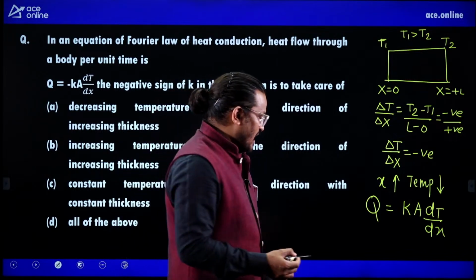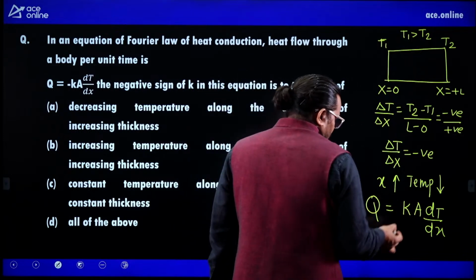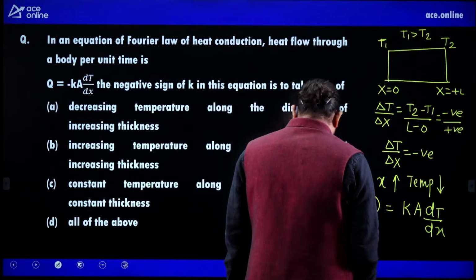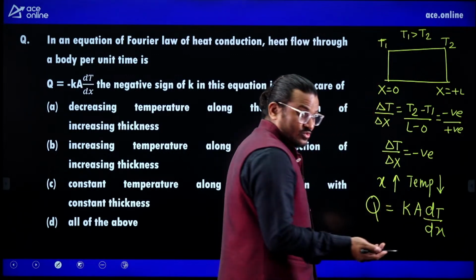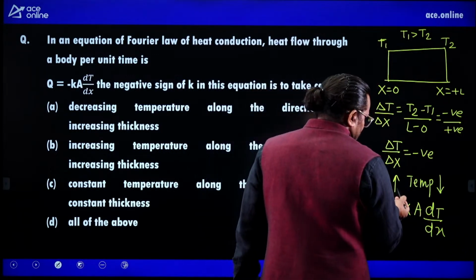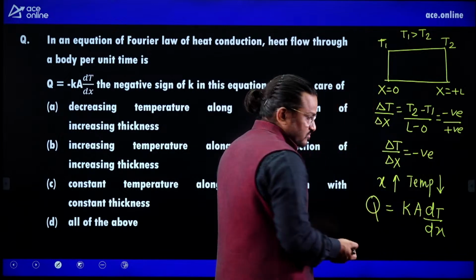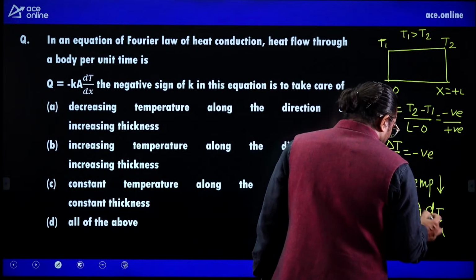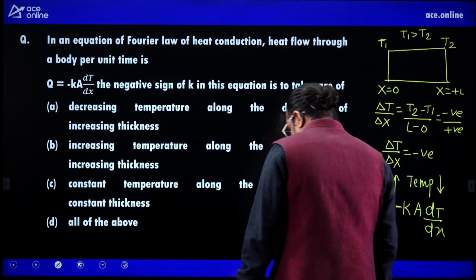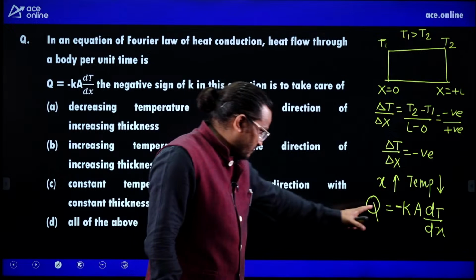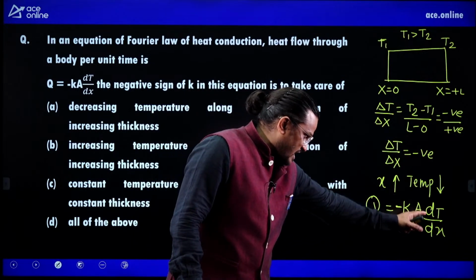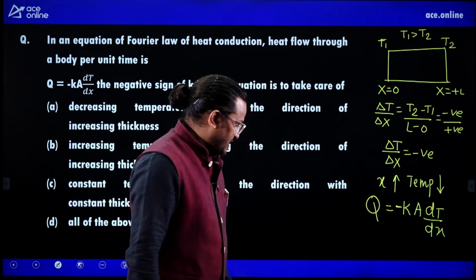So that's what I want to make clear. Thermal conductivity is positive. The area is positive. dT/dx is negative, because as x is increasing, temperature is decreasing. Due to this reason, to make it positive, we added the minus sign. Okay, we added the minus sign: Q = -kA dT/dx.